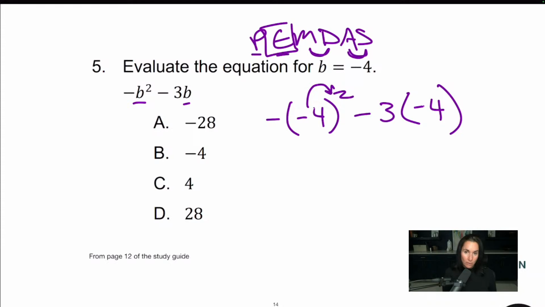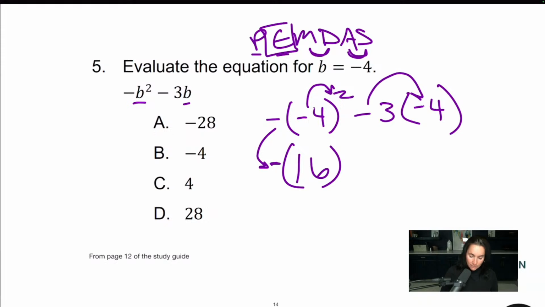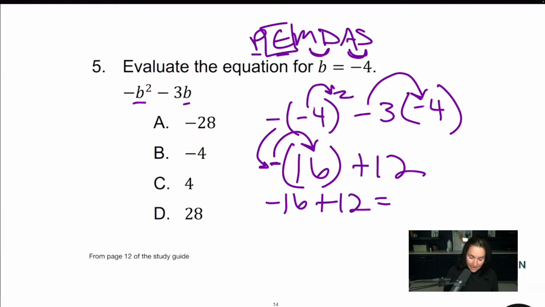-4 squared is -4 times -4, which is positive 16, right? But what do I have here? I have this negative. I need to bring that down. Careful. Now let's do this one. We're on multiplication. We can go -3 times -4 is a positive 12. So this is -16, because now I can bring that through, plus 12. This is a -4. B.